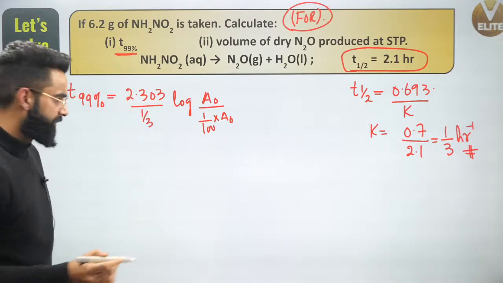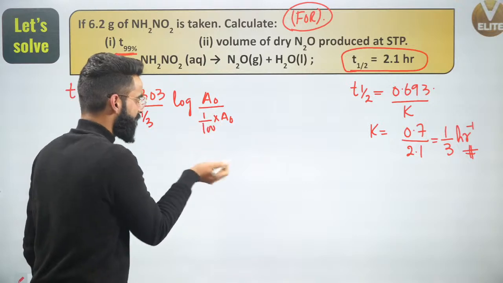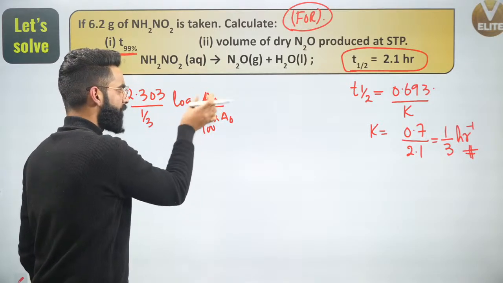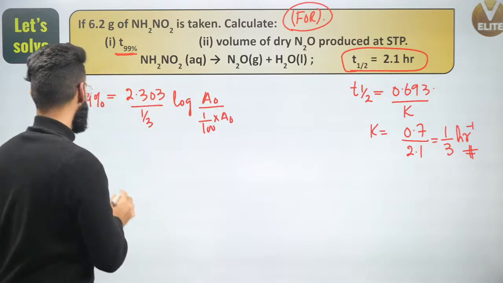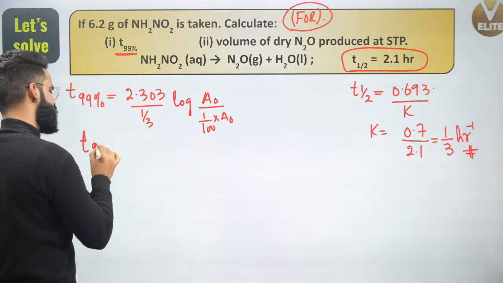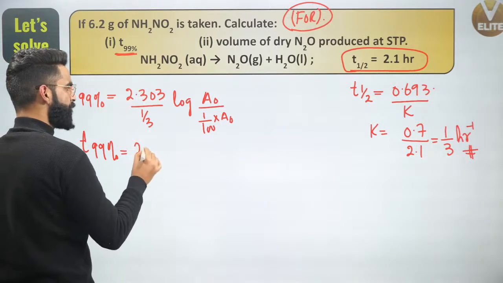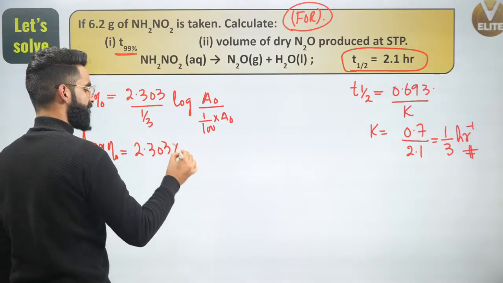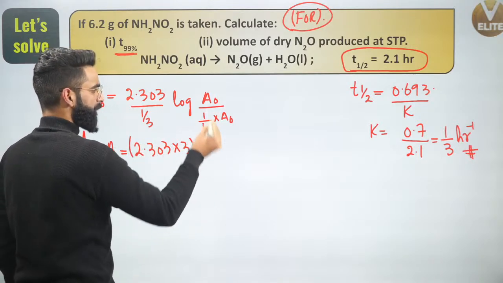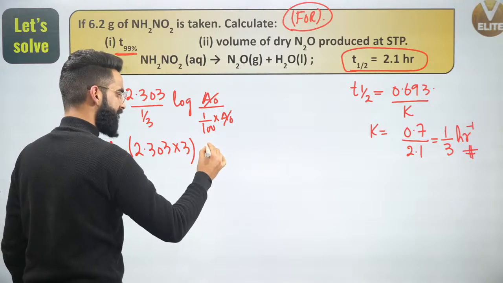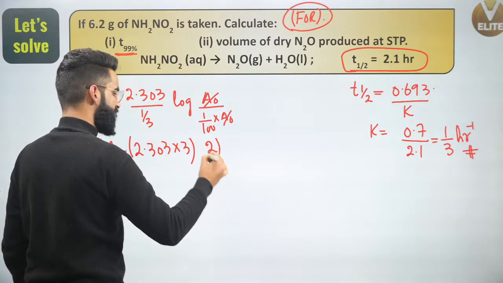Yes. Now guys, this A naught got cancelled. This 100 came up. 100 means 10 square. Log of 10 square means 2 log 10. So it's simply going to be like this. Time taken to complete 99% of the reaction is going to be, take this 3 up, 2.303 multiplied by 3. And it's going to be log of 10 power 2. Log of 10 power 2 means 2 log 10. Log 10 is 1, so simply multiplied by 2.